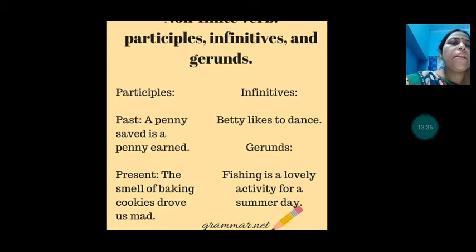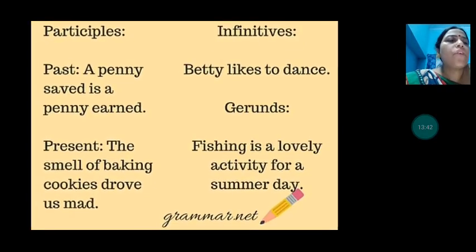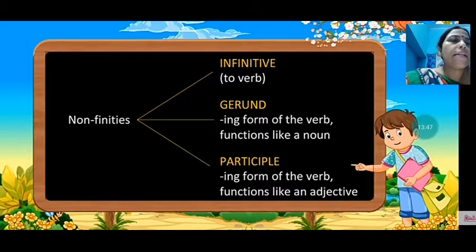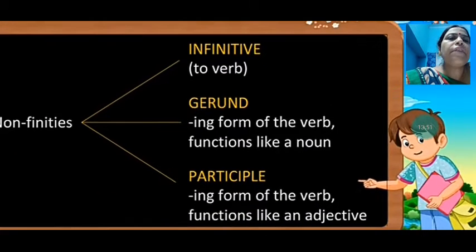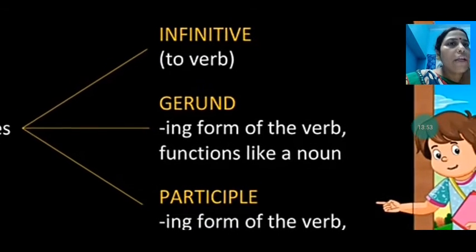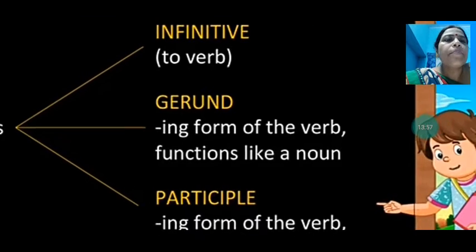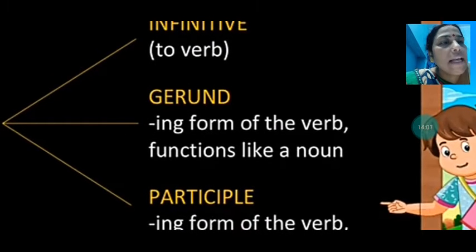Then infinitives: Betty likes to dance. Gerunds: fishing is a lovely activity for a summer day. Okay, we will understand this later. So non-finite verbs have been divided into three. Infinitive, which is used with to plus verb. Then gerund, the ing form of the verb, and this gerund functions like a noun.